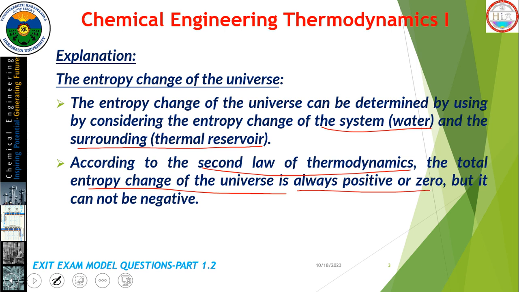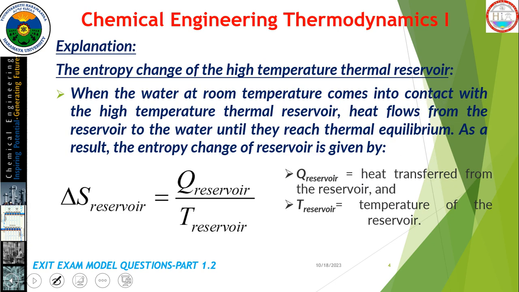It cannot be a negative value. So, in order to explain the entropy change of the universe, let us see one by one, since the question is directly related with the entropy change of the reservoir as well as the entropy change of the water.